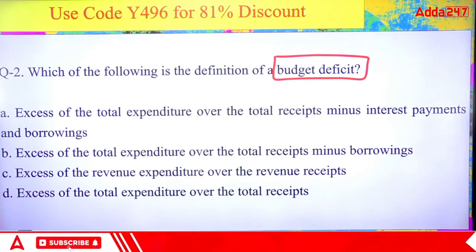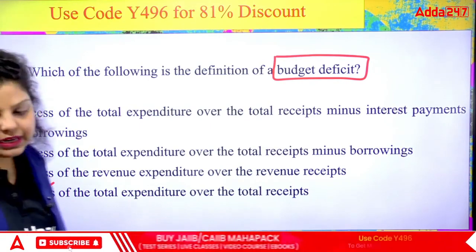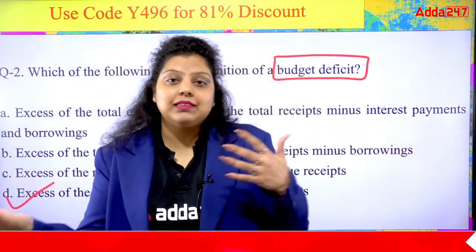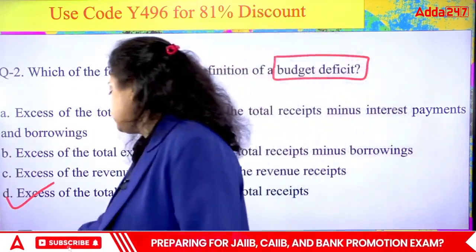Okay, so the right answer for this particular question will be, obviously, fourth option, that is total expenditure is more than the total receipts. That's a budgetary deficit. The budget went into loss because the excess expenditure was there in comparison to income. So that's the D option.